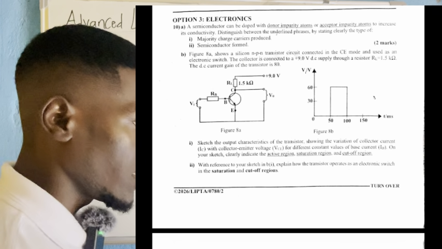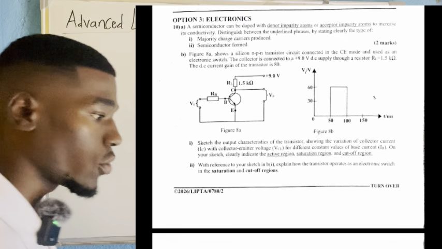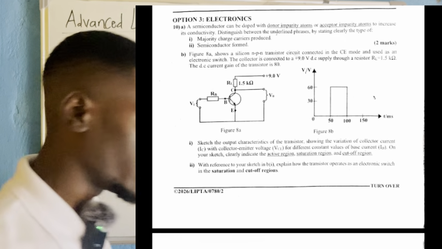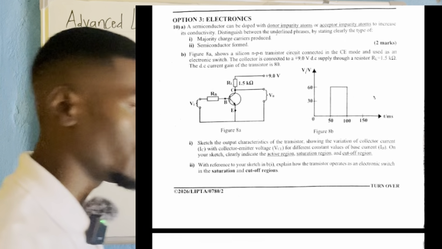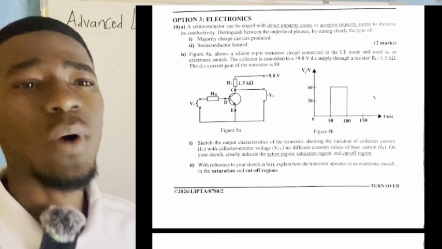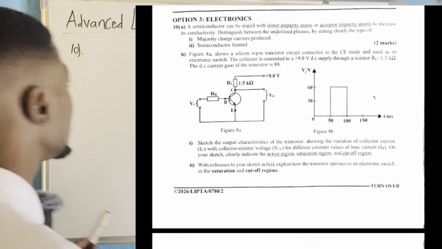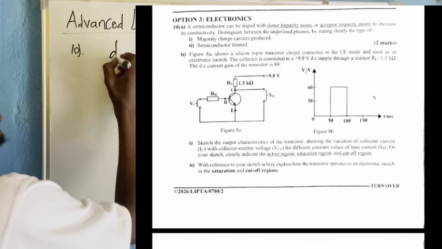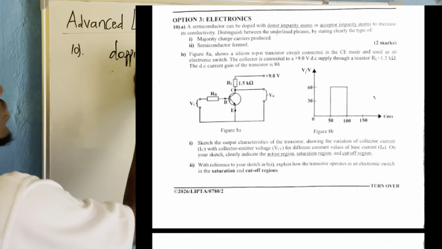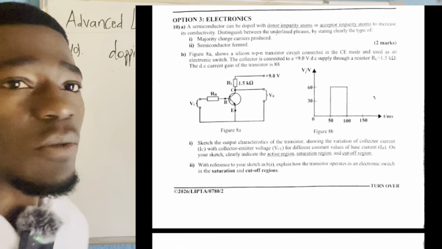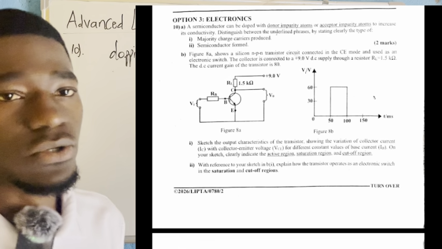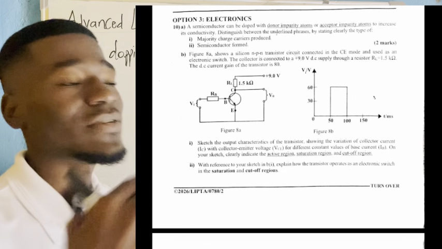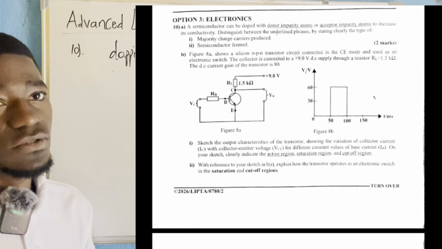We are asked, a semiconductor can be doped with donor impurity atom or acceptor impurity atom. So we first of all need to know the meaning of doping. Doping is adding some impurities to a pure semiconductor in order to increase its conductivity. So that is the meaning of doping.